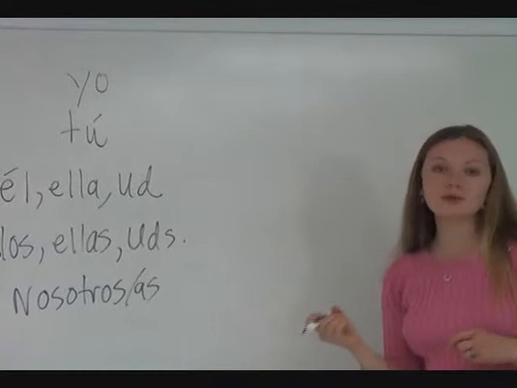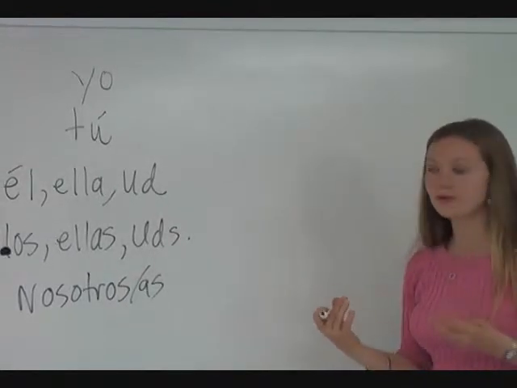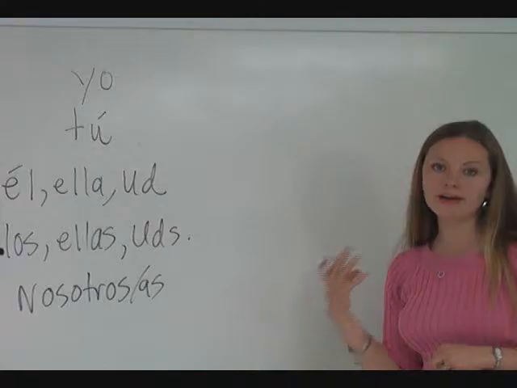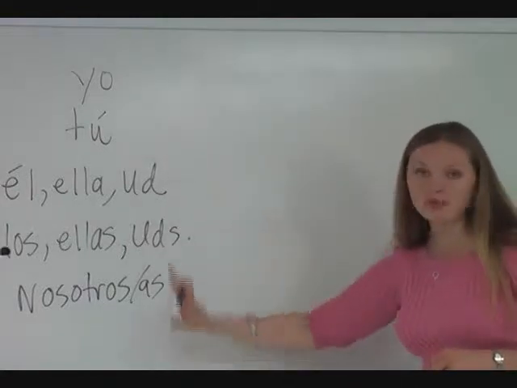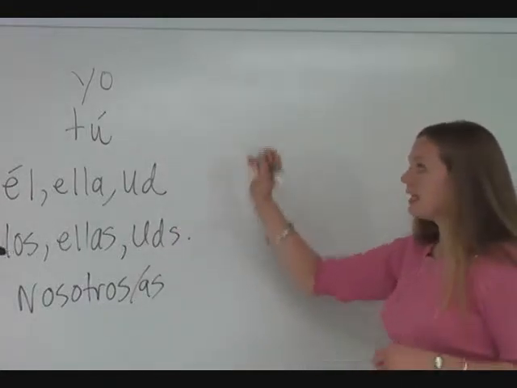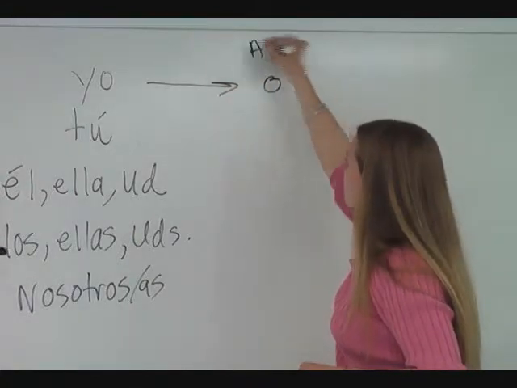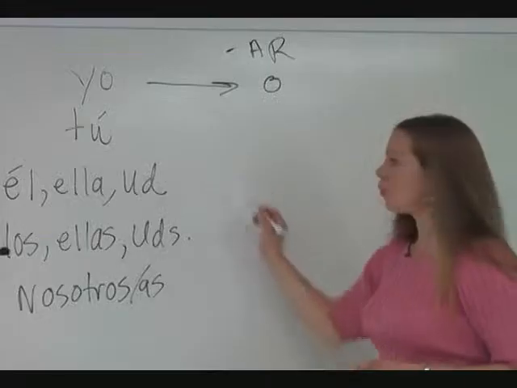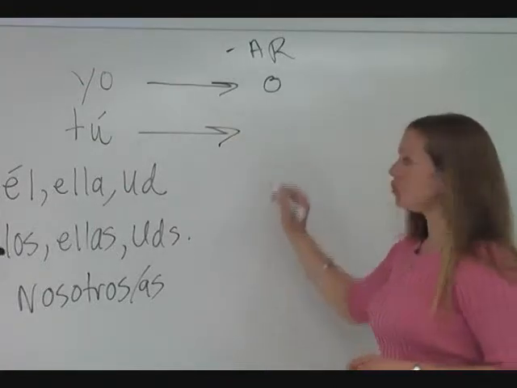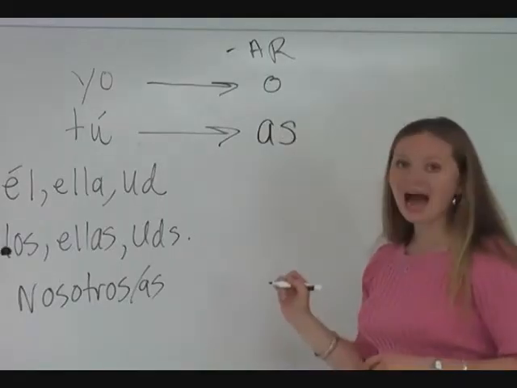So, the part that's going to require the most work about understanding verb conjugation is simply memorizing the endings that go with these different subject pronouns. The yo ending is o. Repitan, o. Now, the tú ending, as.